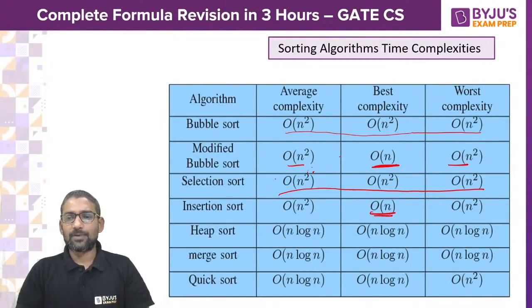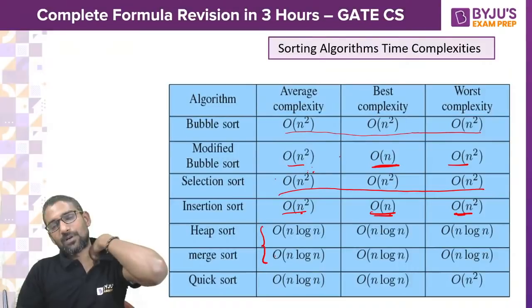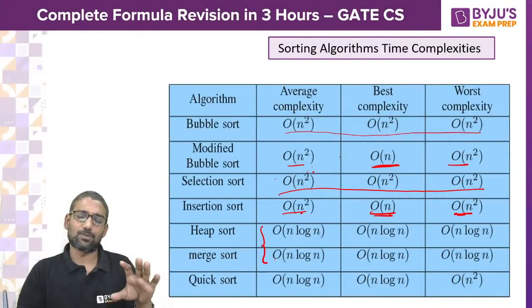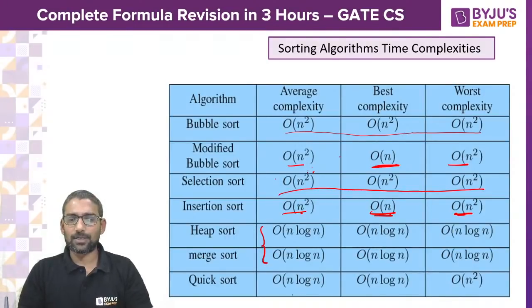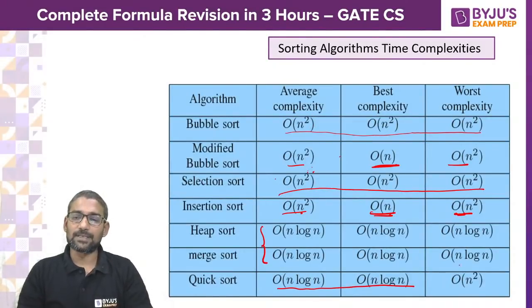For insertion sort, it is big O of n in the best case, and in the other cases it is n square. Heap sort and merge sort have the same time complexity in all the cases. What is that? N log n. And quick sort, in best and average cases, it is n log n, and in the worst case, it is n square.